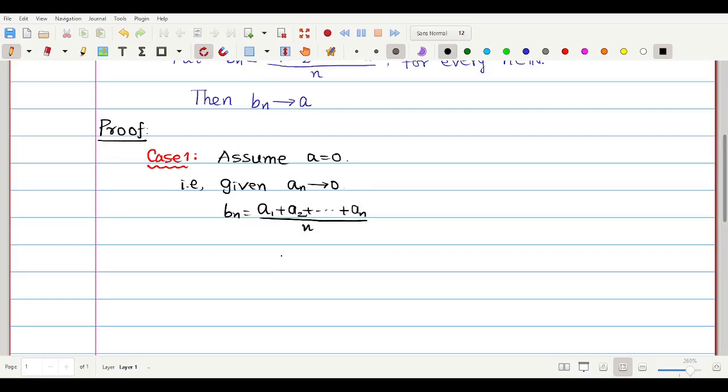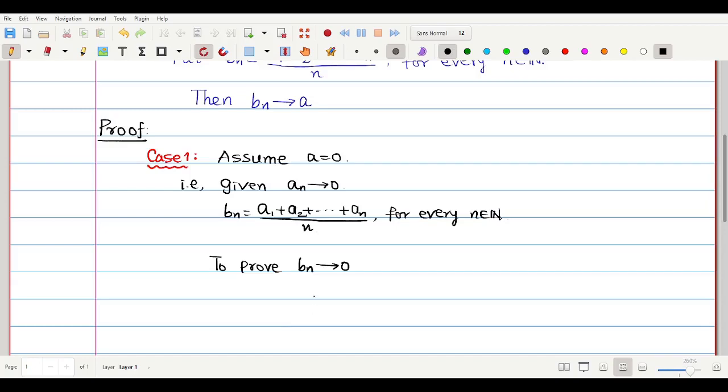for every n belongs to the natural numbers. So what are we going to prove? To prove that this b_n converges to 0. That's all. I'll say it step by step. I first take case 1, a equal to 0. Then we are going to show that b_n converges to 0.